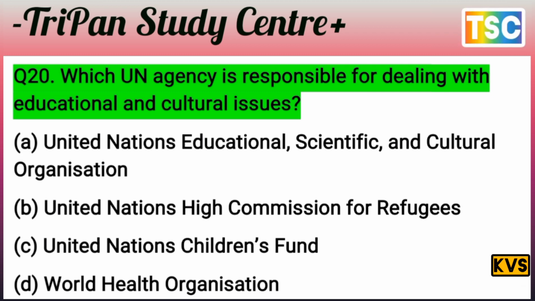And the United Nations Educational, Scientific and Cultural Organization is totally right, because the question is asking which UN agency is responsible for dealing with education and culture issues. Option A is United Nations Educational, Scientific and Cultural Organization. It means A is the correct answer for this question. And let's see the next question.